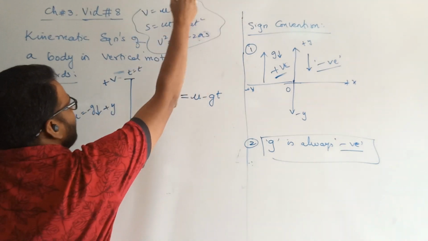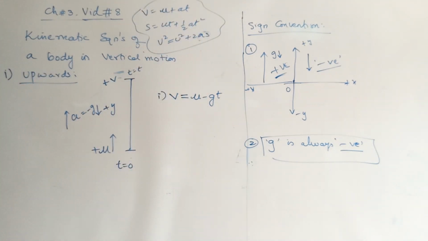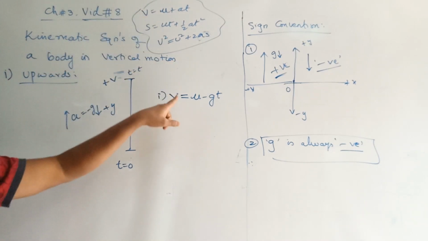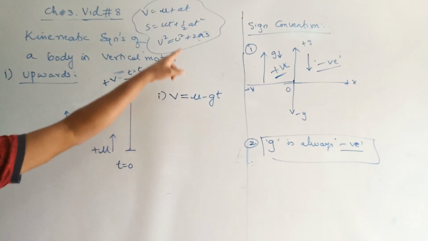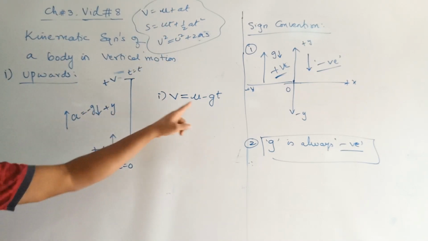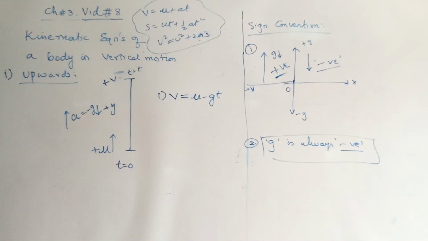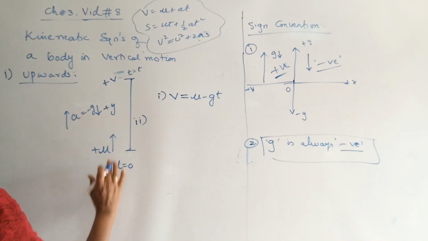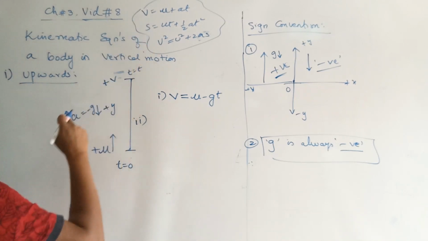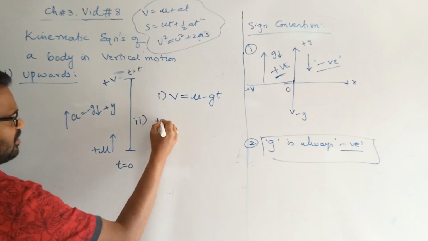We are now modifying these equations for the case of a vertically upward body. Here v is positive, u is positive, and a is replaced by minus g. This is the first equation. Second equation, s equals ut plus half at square. For an upward body, s is replaced by plus y.